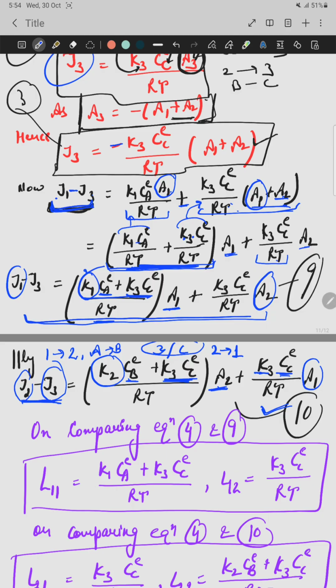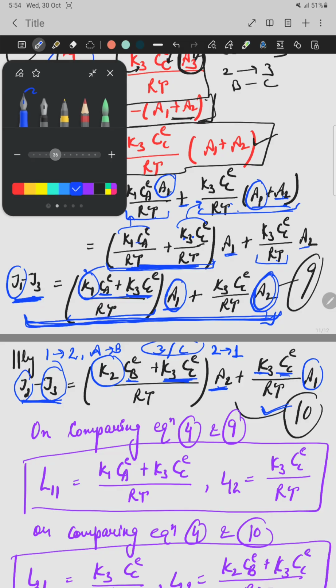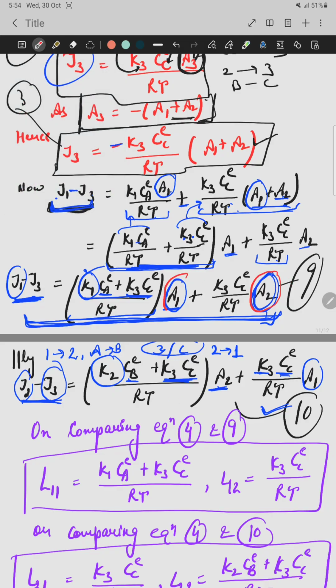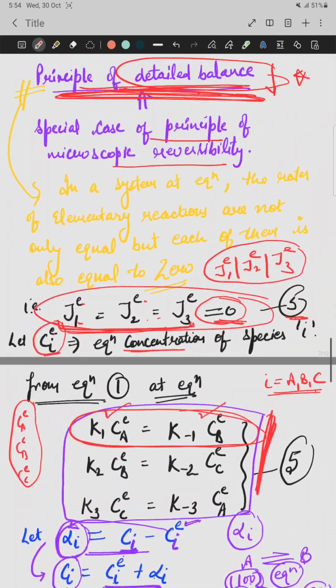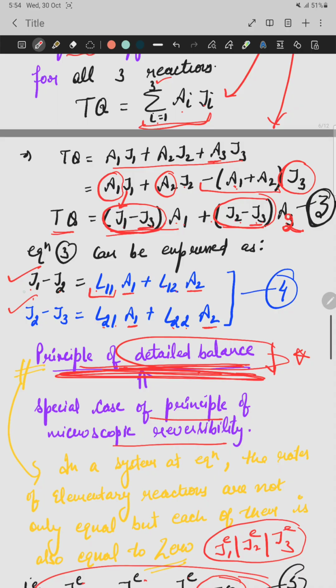Just see equation number 9. In the ninth equation, the left side is J1 minus J3. On the right side, there is some coefficient of A, some coefficient of B. Okay. Now go back to the previous equation number 4. This equation.